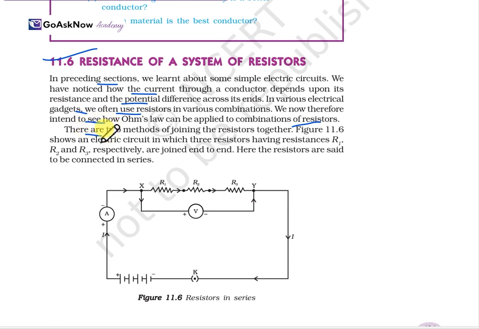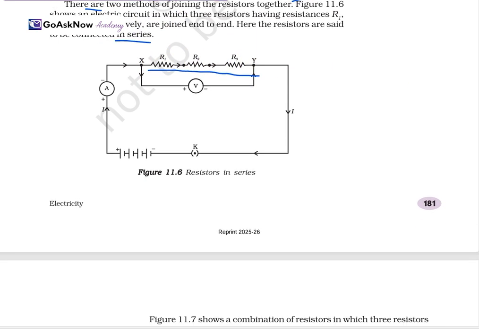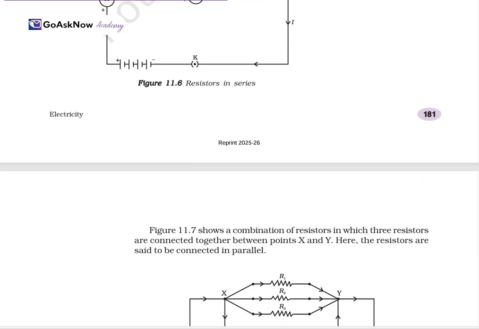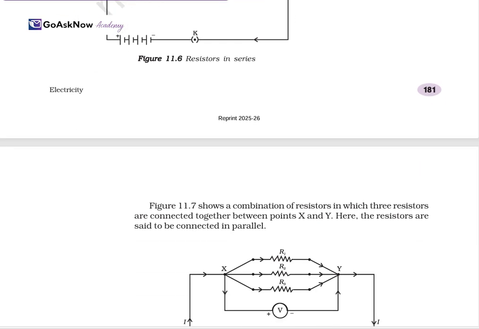Firstly, there are two ways of joining resistors together. In this diagram you can see three resistors, R1, R2 and R3, connected and joined from end to end. Here the resistors are said to be in series as they are connected in this way, so it can be said to be a series combination.